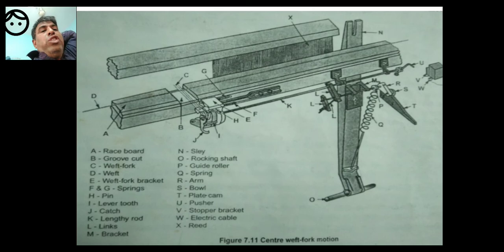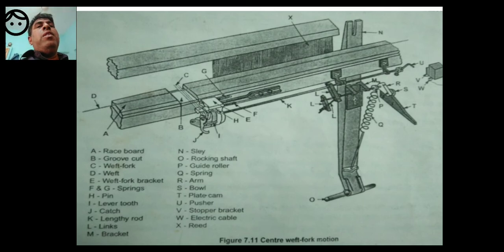O is the rocking shaft. So rocking shaft is the shaft that rocks the sleigh. What does it mean by rock? That means move like this. So when it moves like that, not exactly what I show with my hands.